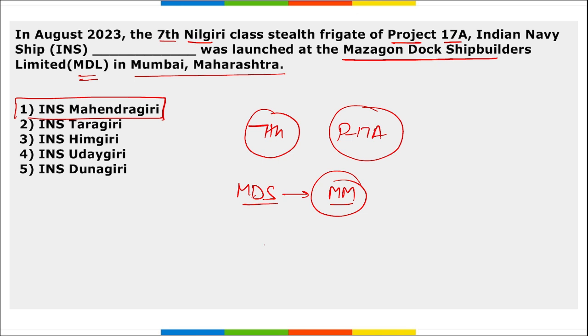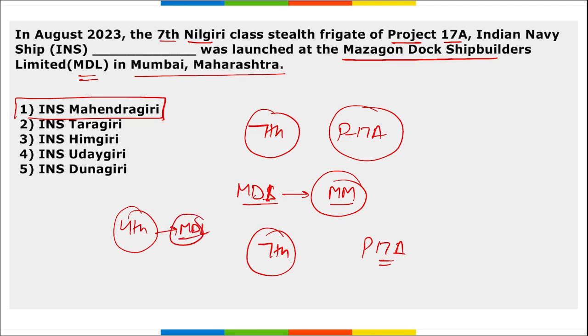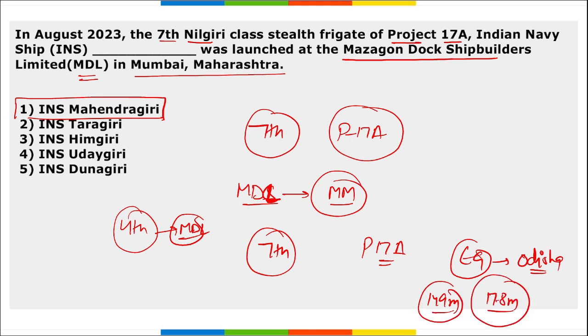And this INS Mahendragiri is the 7th and the last stealth frigate of Project 17A of the Indian Navy, and it is also the 4th frigate that will be constructed by Madgaon Dock Shipbuilders Limited, that is MDL. Right, correct this, MDL, Madgaon Dock Shipbuilders Limited. Then remember this frigate has been named after a mountain peak in the Eastern Ghats, located in Odisha. The length of it is 149 meters with a width of 17.8 meters, where the launch weight will be 3450 tons and it is capable of reaching a speed of 28 knots.